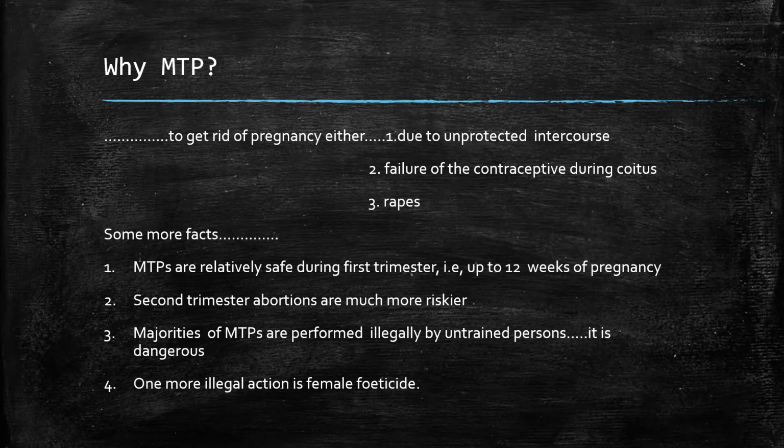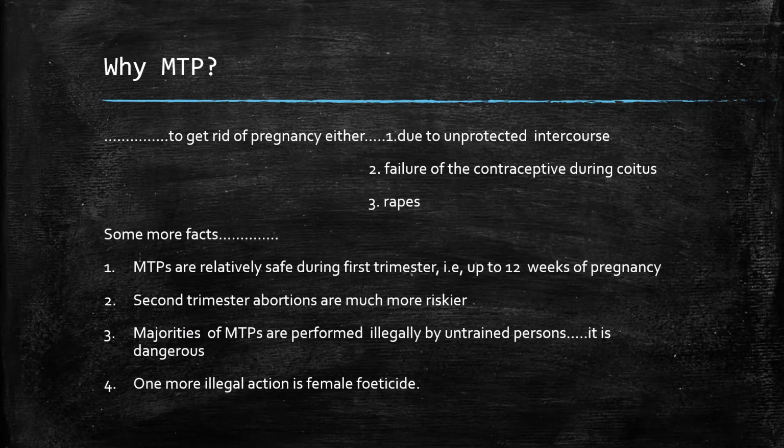Next, the majority of MTPs are performed illegally by untrained persons. It is a very problematic thing in our society. It is a riskier process and it is dangerous for the health also. But lots of untrained people are doing this work without the permission of government, because they are not licensed, they are not experts for this process, but they perform it.